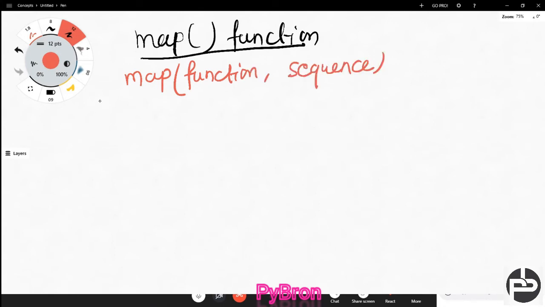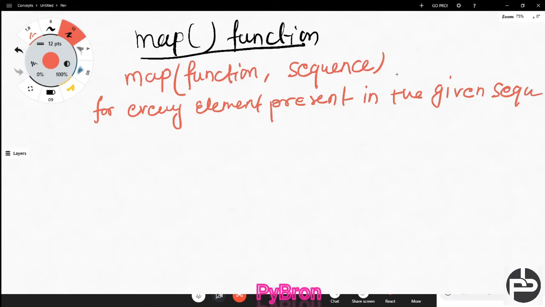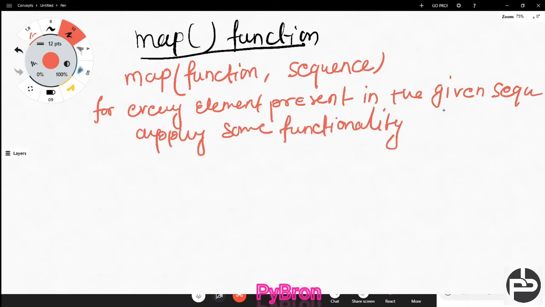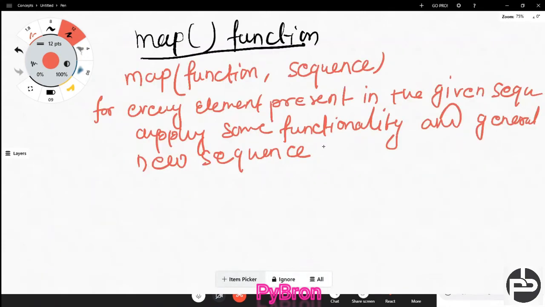So for every element present in the given sequence, apply some functionality and generate a new sequence with the required modification.